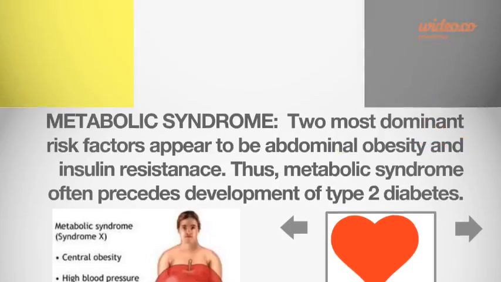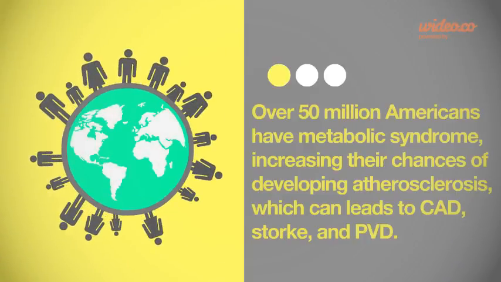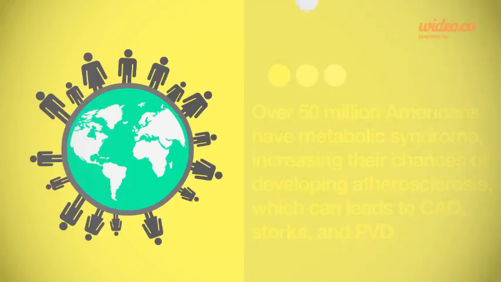Now, how common is it to be diagnosed with metabolic syndrome? Well, in the US, it's determined that over 50 million Americans have metabolic syndrome, which increases their chances of developing atherosclerosis and possibly leading to coronary artery disease, stroke, and peripheral vascular disease.